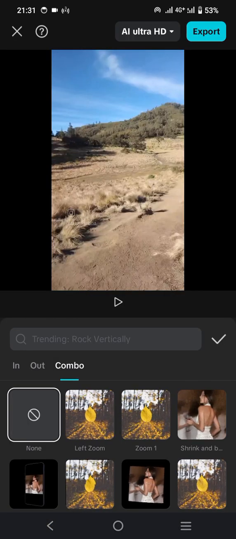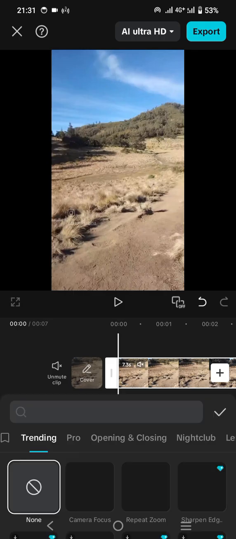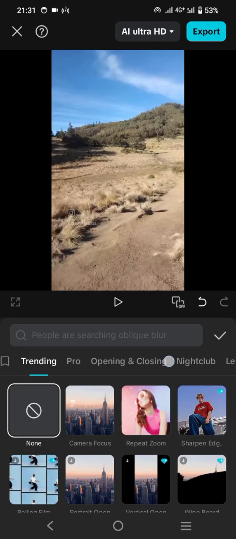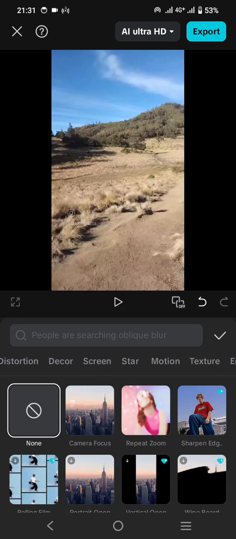And the animation here, and the effect here, you will see several options. There are video effect, body effect, style, and AI effects. Let's start with the video effect. There are a bunch of effects that CapCut provides to you.